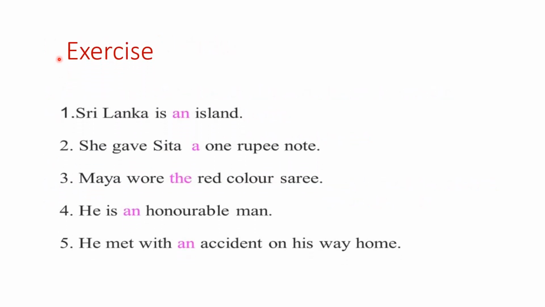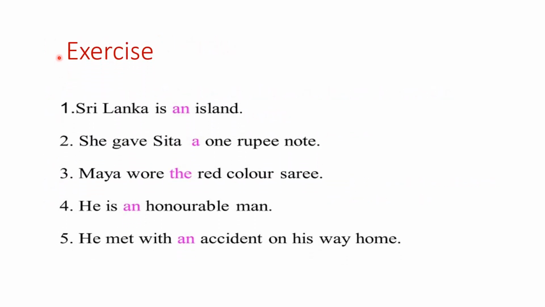Let's do the following exercise. Fill in the suitable articles. The first one, Sri Lanka is an island. So you've used an because it begins with a vowel sound. She gave Sita a 1 rupee note. A 1 rupee note. We have already seen in the previous slide that you use a, though the letter is a vowel, the sound is that of a consonant, and therefore you will use a.